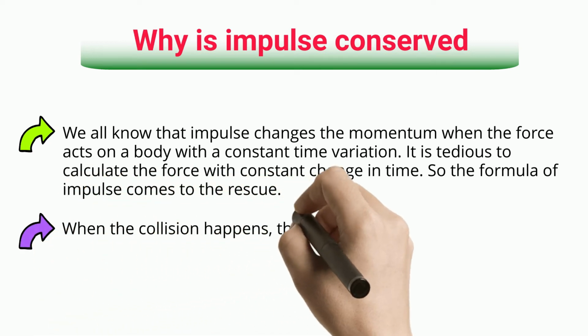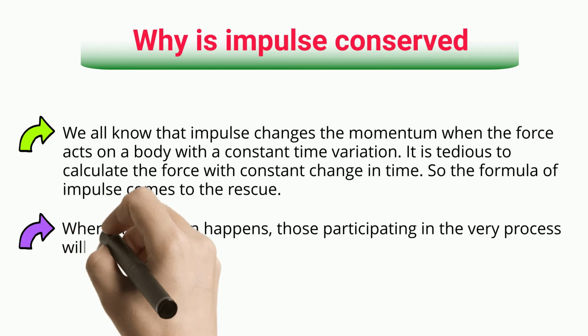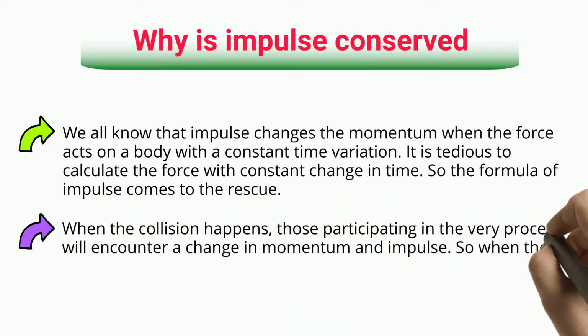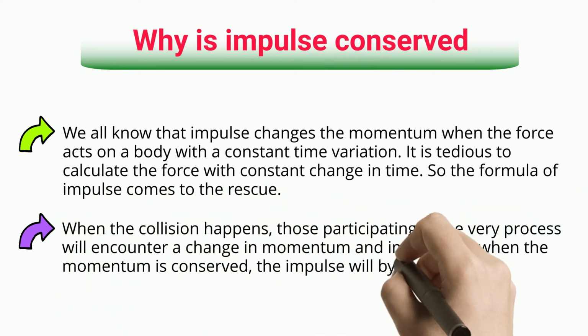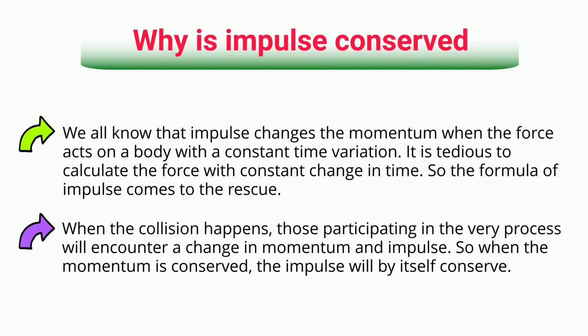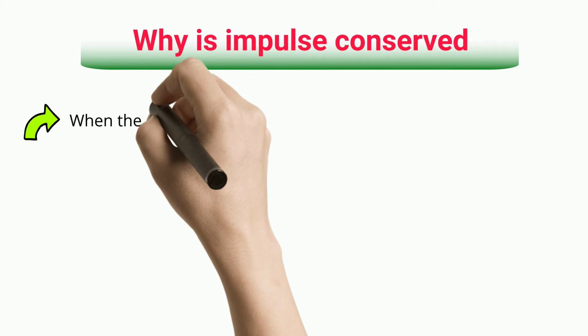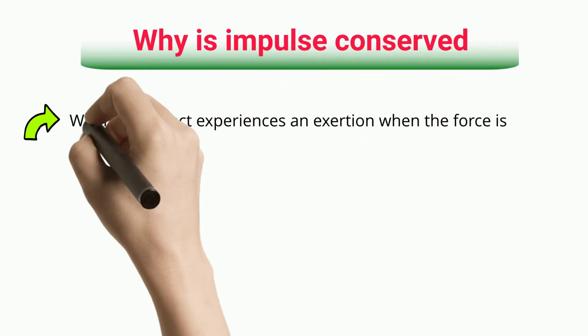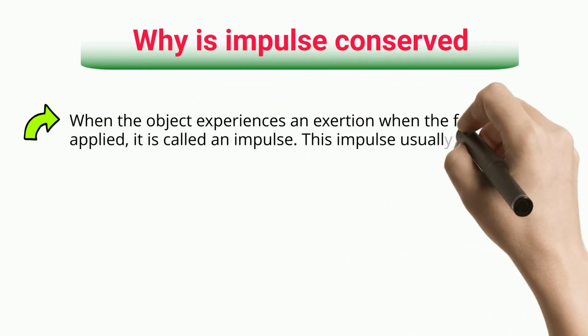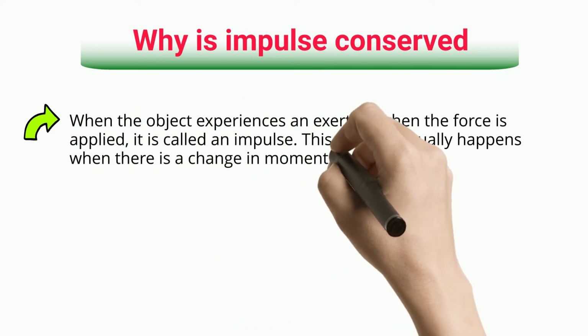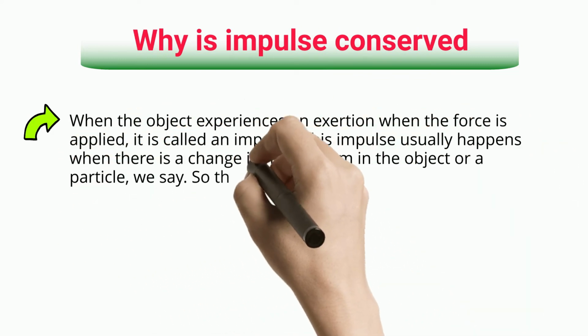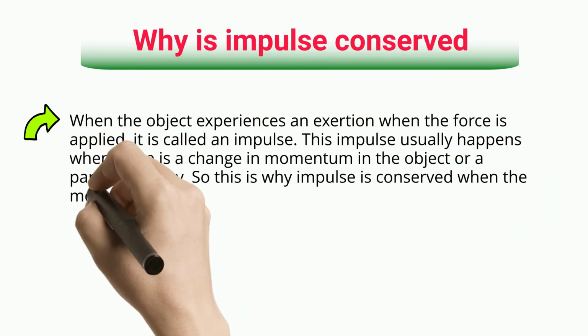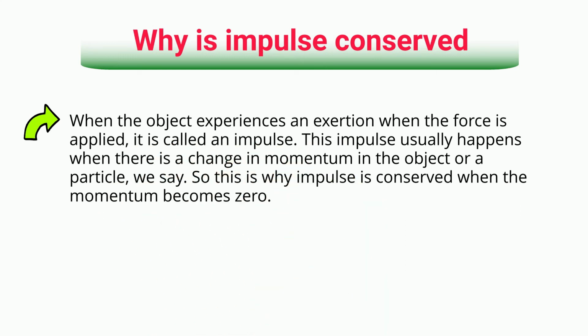When the collision happens, those participating in the very process will encounter a change in momentum and impulse. So when the momentum is conserved, the impulse will by itself be conserved. When the object experiences an exertion when a force is applied, it is called an impulse. This impulse usually happens when there is a change in momentum in the object or a particle, we say. So this is why impulse is conserved when the momentum becomes zero.